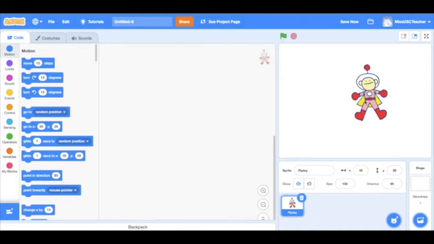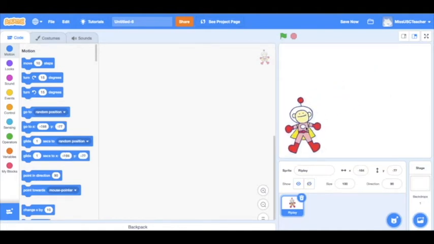So I can move our astronaut around by just clicking and dragging, and I'd like to personalise him a bit, so I'll take away the name Ripley and write Space Guy. Lastly, he's a bit big at the moment, so I'll go to the size and reduce 100% to about 50%, just to get him a bit smaller. And that's how you choose a sprite.